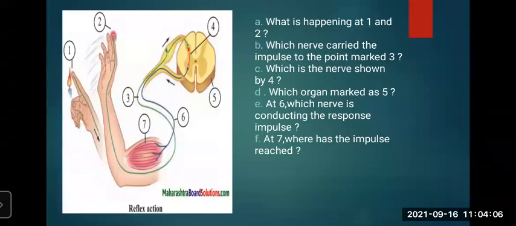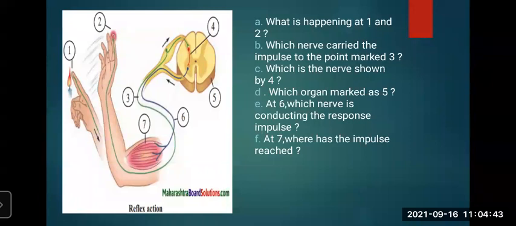So let us proceed with this picture from our textbook, and some questions are also there. We have to observe the figure carefully, and as per the number we have to give the answers. In the first picture, you can see the numbers are different there. You can see a candle burning over there and one finger which is touching it, and then the hand we have removed. You can see muscle cells, the peripheral nerve, and the spinal cord shown over there. You can see the numbers given 1 2 3 4 5 6 7. So these are the questions related to this picture, reflex action.